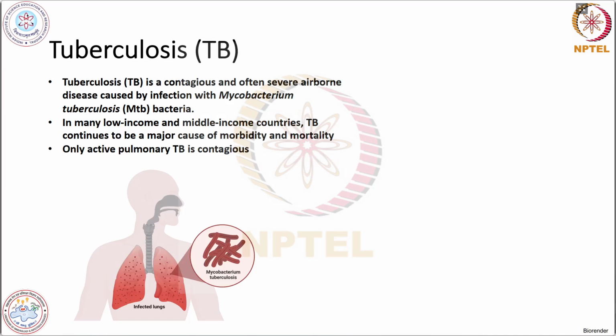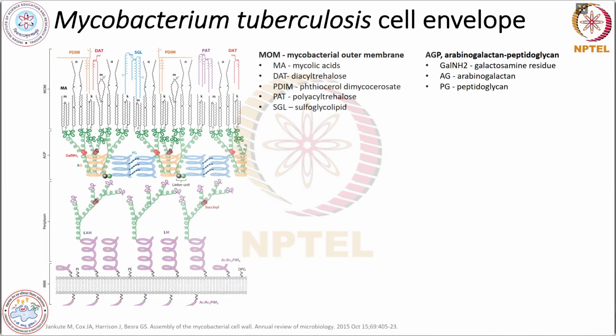This tuberculosis disease is highly contagious and is often transmitted by the airborne mode of transmission, because Mycobacterium is spread through the droplets of the infected patient to healthy individuals. But only active pulmonary TB is contagious, meaning only it will spread the infection.